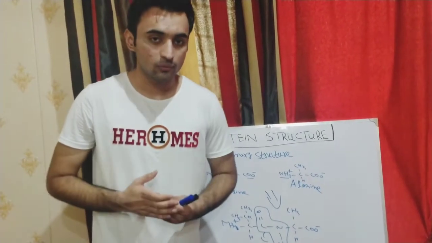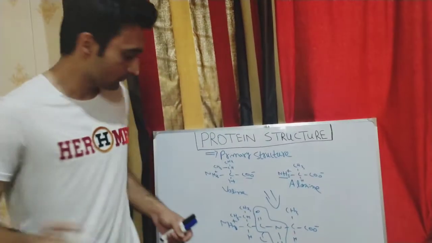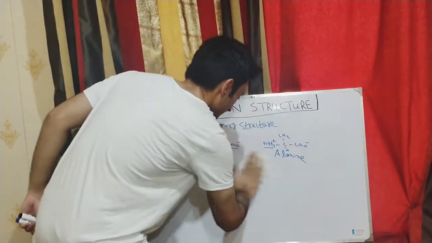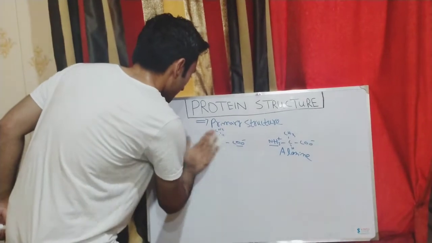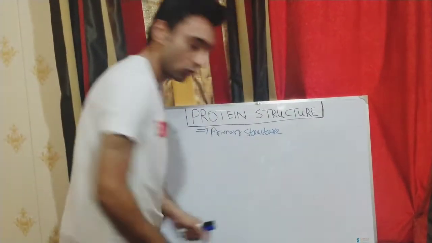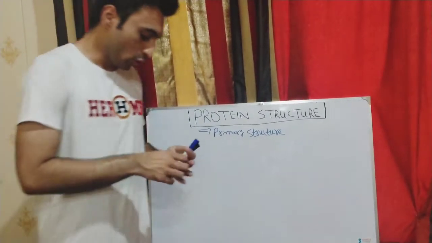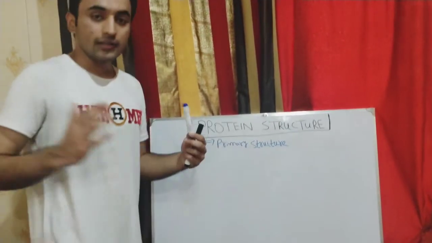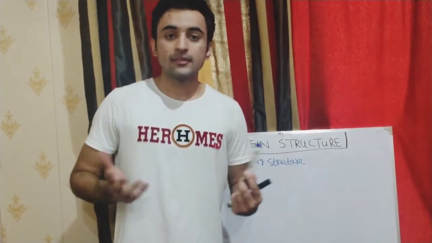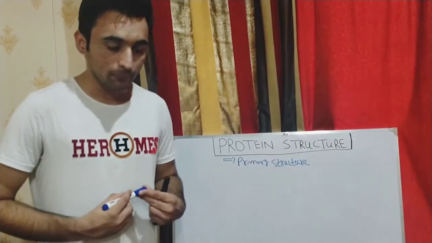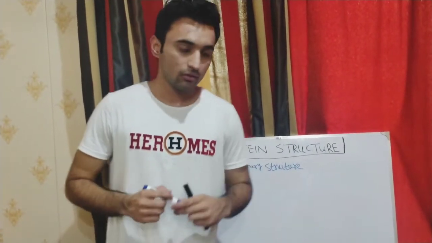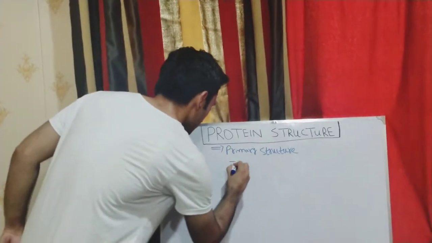Now I would like to discuss the characteristics of the peptide bond. Talking about the first characteristic of the peptide bond, it possesses the partial double bond feature. It means that the bond is shorter than a single bond and it is rigid and planar. It has a rigid and planar structure.